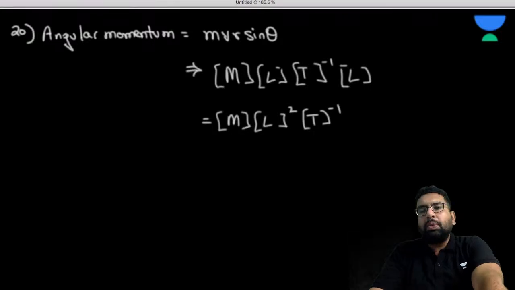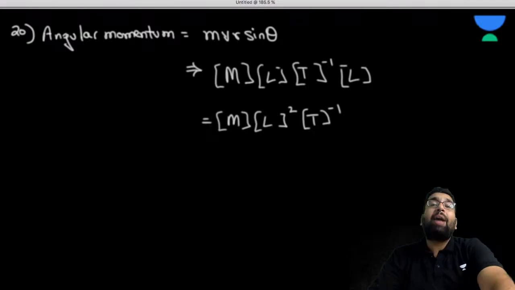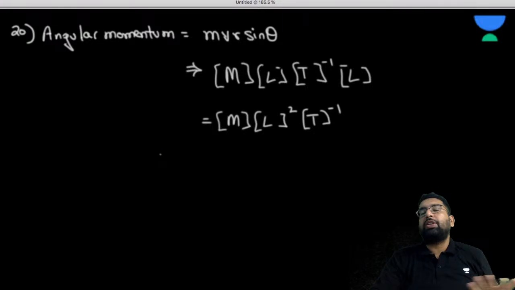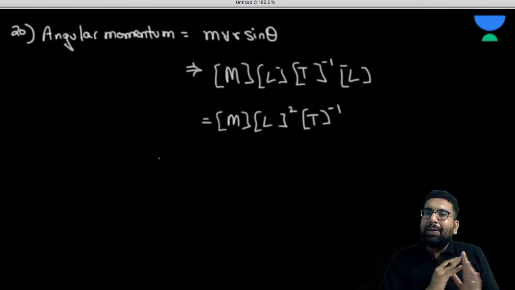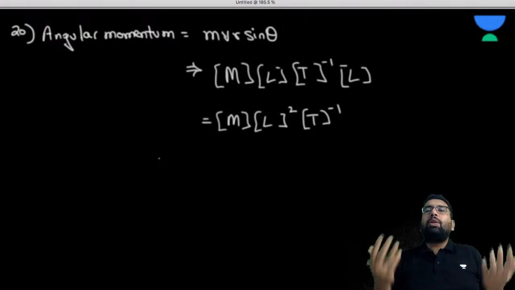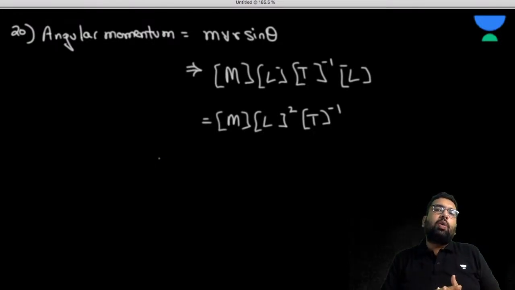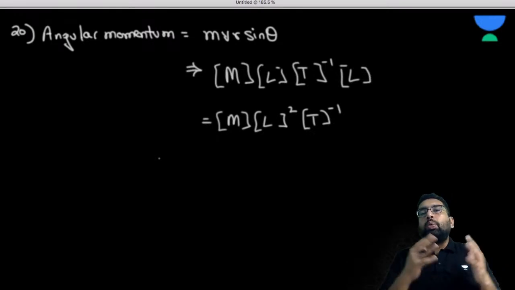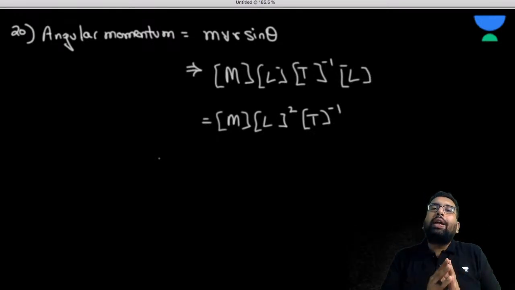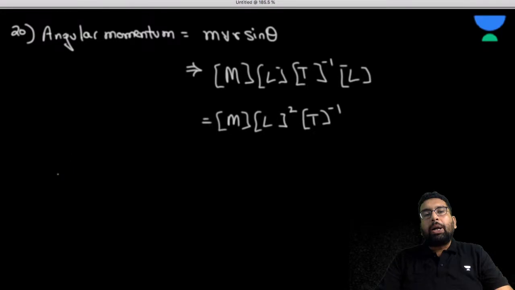Now let's do some more quantities. There are n number of quantities, and I might have missed some of the physical quantities. That is obvious, I can't cover all of them. I'm just trying to tell you the way: if you know the formula of some physical quantity, or you know the unit of some physical quantity, how can you get the dimension of that particular quantity.